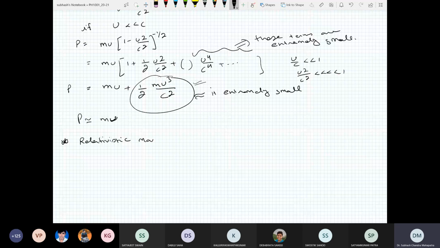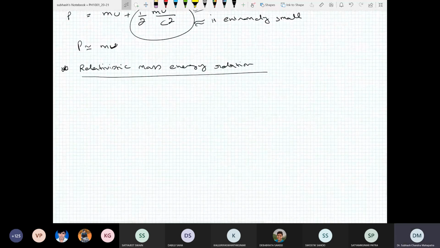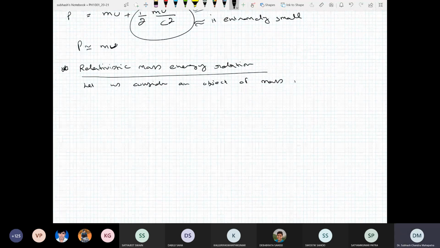Let us consider an object of mass m, and let a force F act on that object.